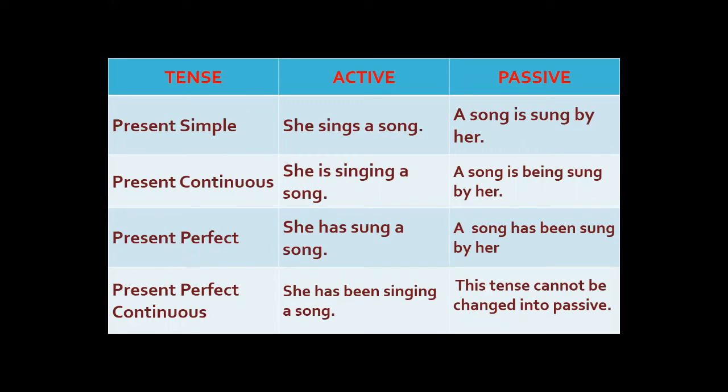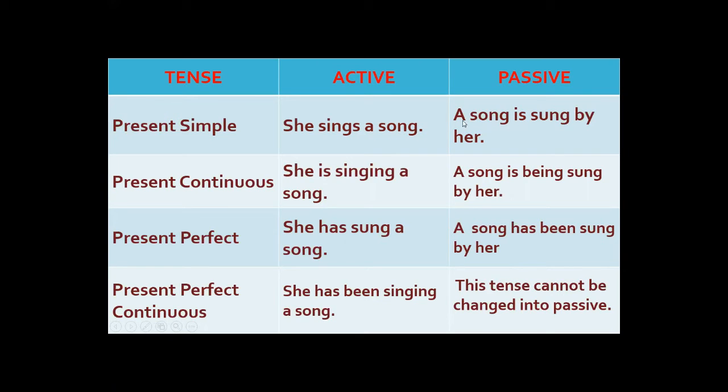Present simple. She sings a song. You can see this is the subject, she. It's a verb, that is singular because we are putting s here. A song, this is the object. So for passive, what we have to do, this object we will write here, a song, then the be verb, because in this structure there is no helping verb. What are be verbs? Is, am, are, was, were, and the word be and its different forms. So here there is no helping verb already in the structure. So directly we are writing the be verb, is.